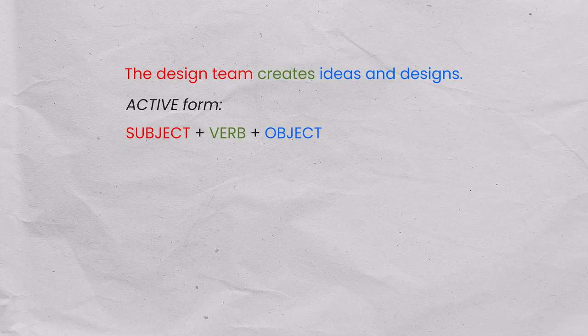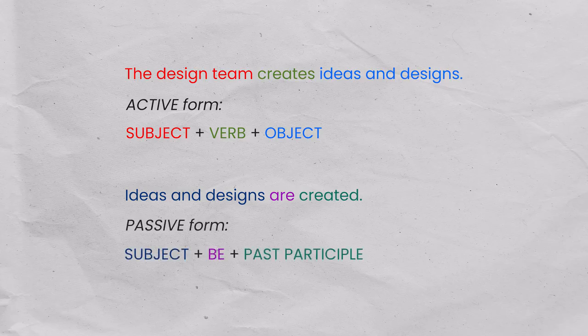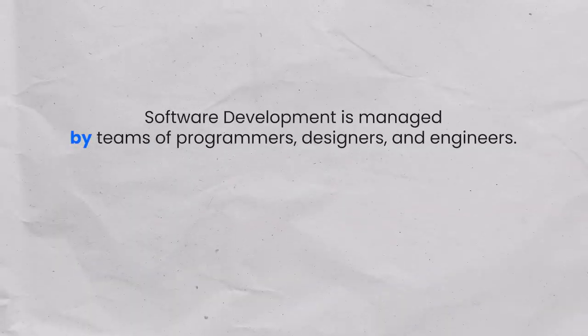Let's look at our first example again. Ideas and designs are created. The form is now subject, be, past participle. If we need to include the person who performs the action, then we usually use by. Here's another example. Software development is managed by teams of programmers, designers, and engineers. In this sentence, we need to know who performs the action because this is just as important.